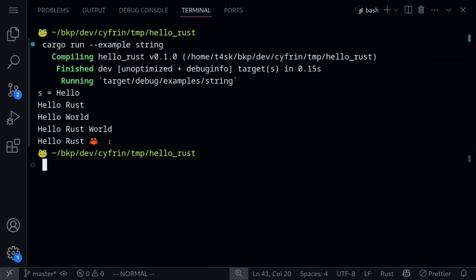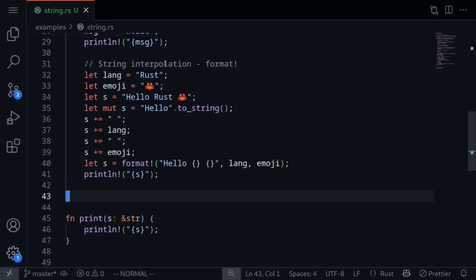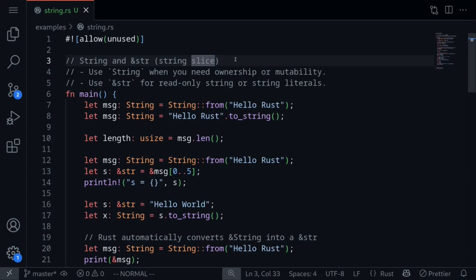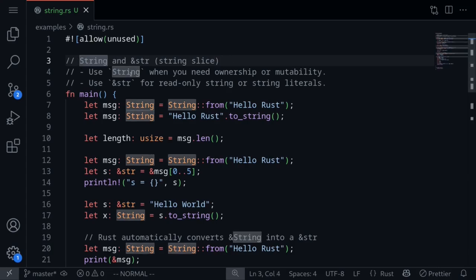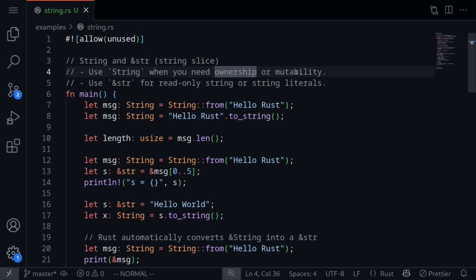Execute the code and get hello Rust with a crab emoji. So that is an example of string interpolation. In this video, we looked at two common data types that represent strings: String with a capital S and a string slice. String is used when you need ownership or when you need to modify the string.